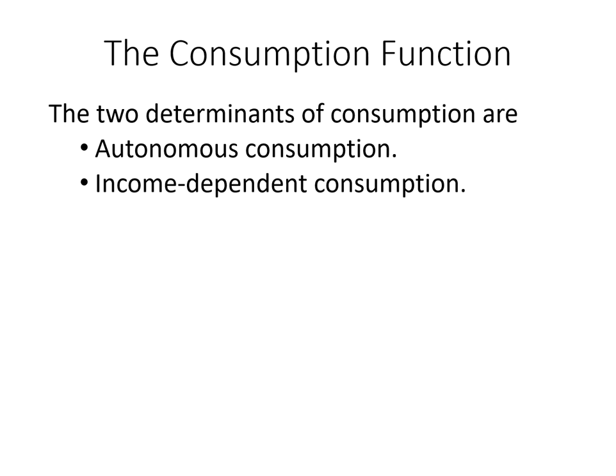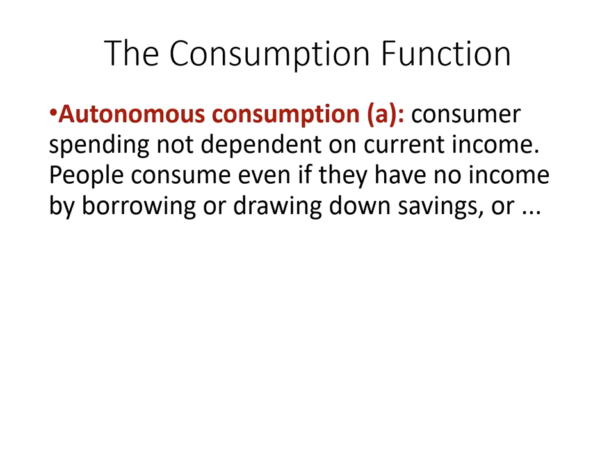So first of all, let's understand autonomous consumption. Let's formally define it. Autonomous consumption, which we usually denote by A, is consumer spending that does not depend on current income. Keep in mind, this is talking about current income. People consume even if they have no income, by borrowing or drawing down savings.